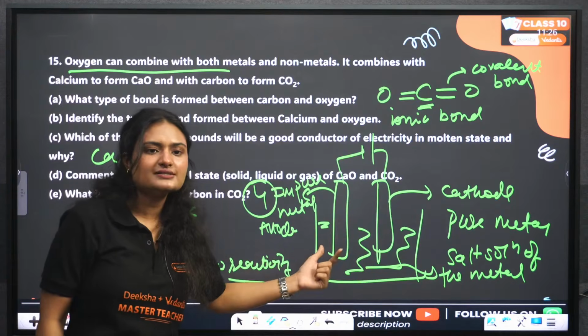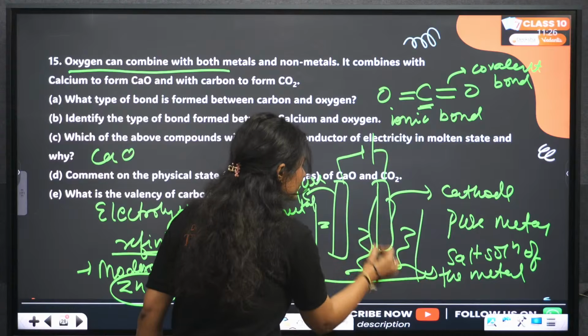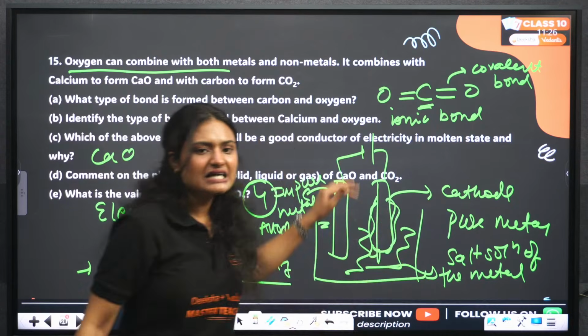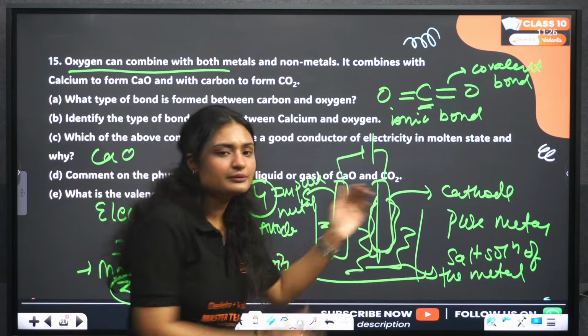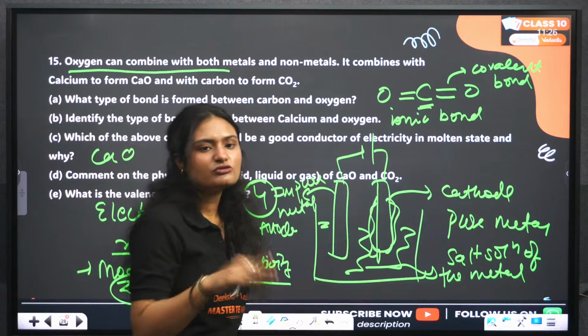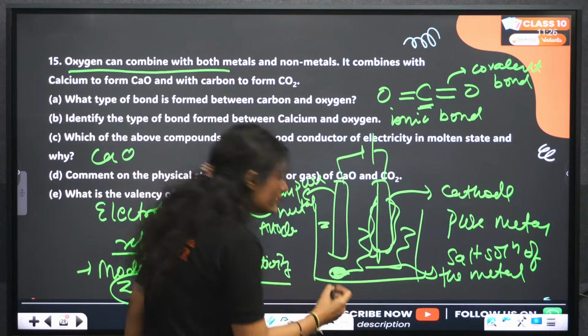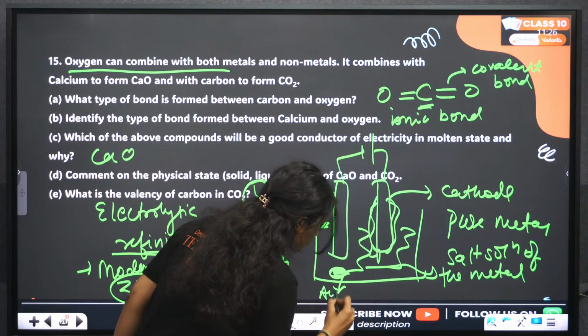From this salt solution, an equivalent amount of metal will deposit on the cathode. With time, the anode will disintegrate and the cathode will become thicker with the pure metal. Any impurities that were there will deposit below the anode rod, and that's what we call anode mud.